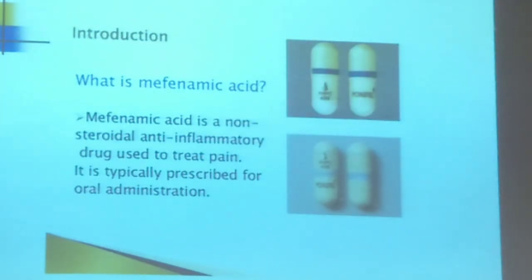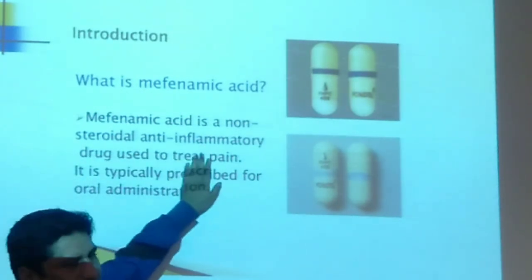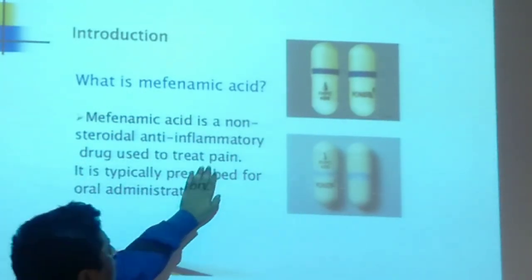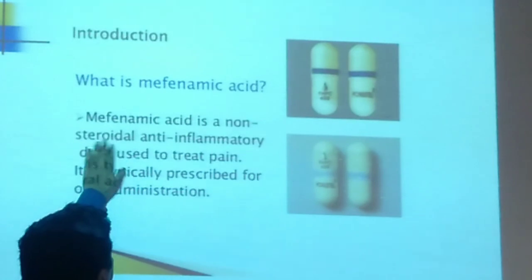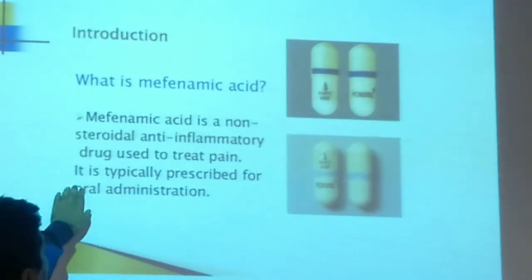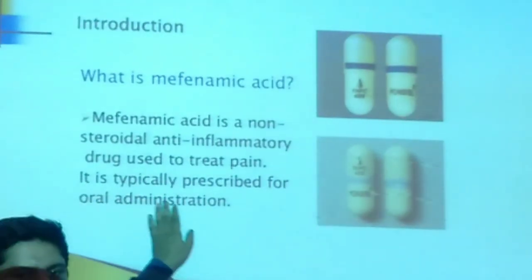What is mefenamic acid? Mefenamic acid is a non-steroidal anti-inflammatory drug used to treat pain. That drug is used to treat pain, and it is a non-steroidal anti-inflammatory drug. It is typically prescribed for oral administration.